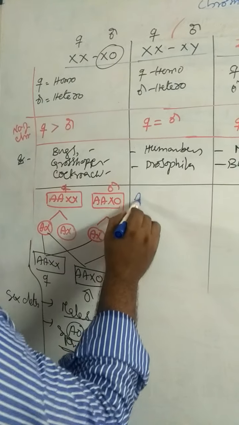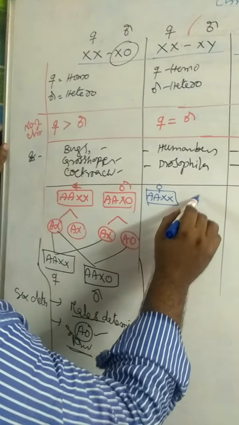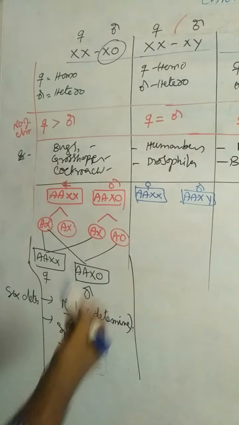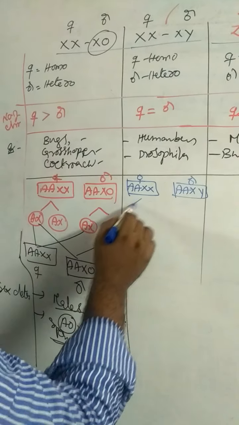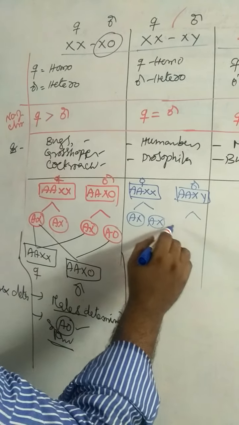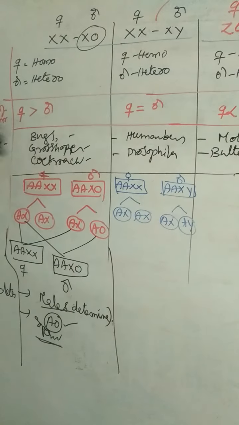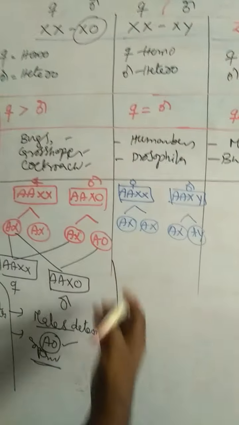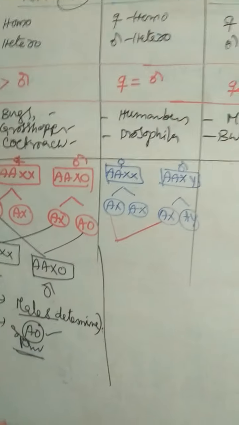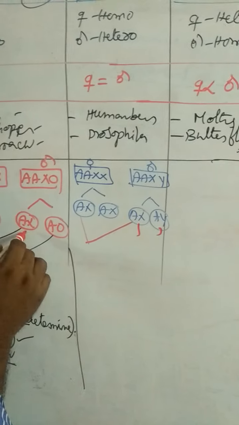And coming to the next one, the XX-XY method. Here 2 autosomes and XX, this is female. 2 autosomes and XY, this one is male. Both contain the same total number of chromosomes. During gamete formation, females give similar types of gametes. Males give dissimilar types of gametes. Here the female ova is fertilized with the AX sperm. These are the sperms. Males produce sperms.